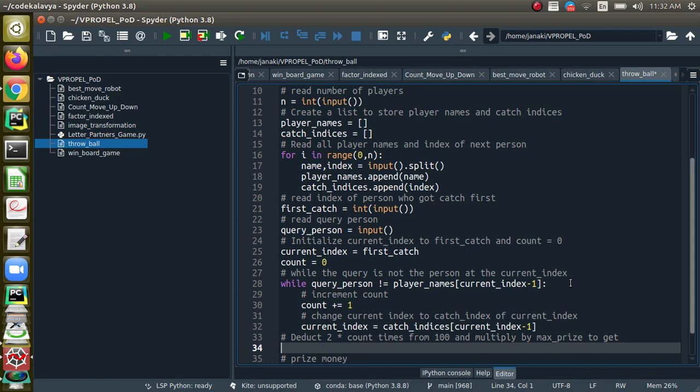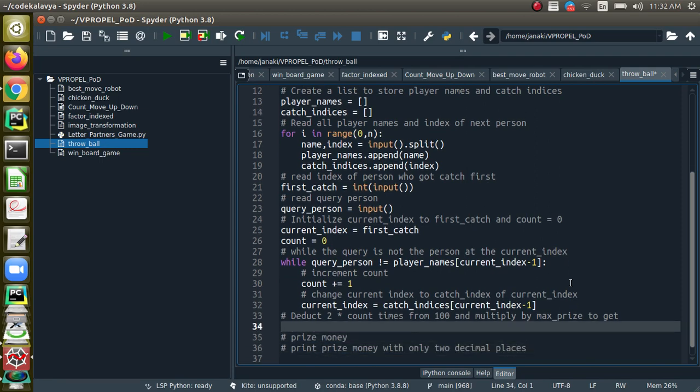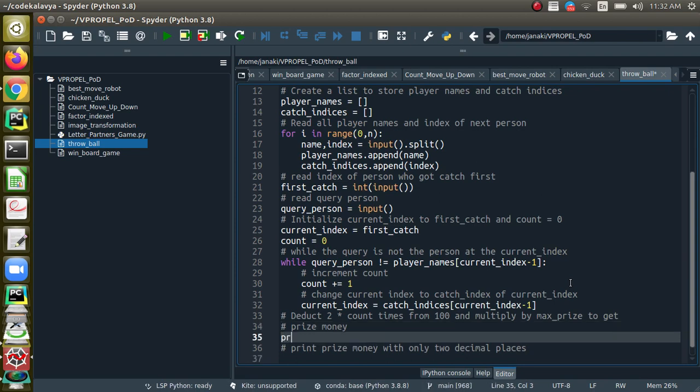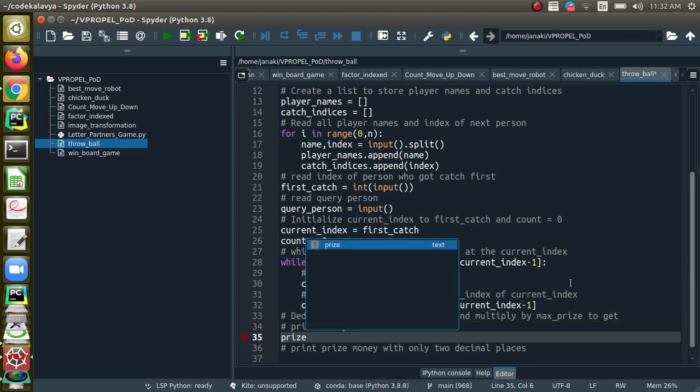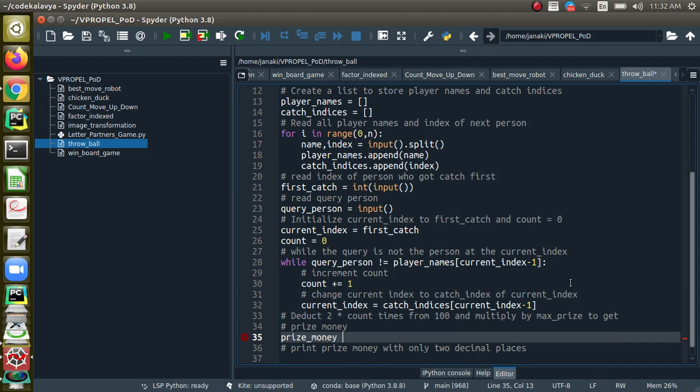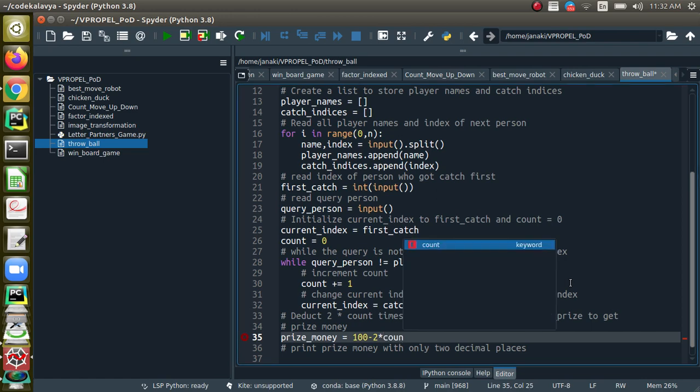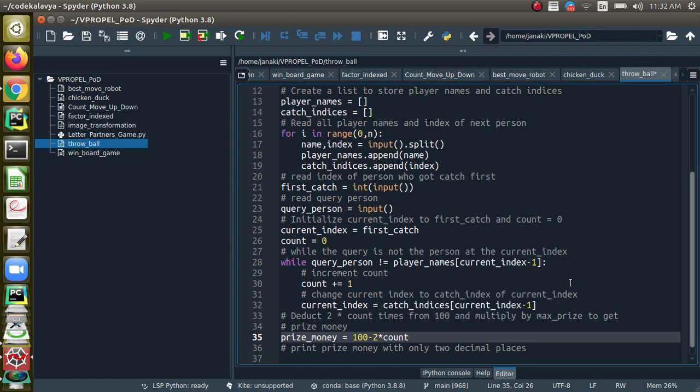So now you are going to deduct 2 into count percent from 100, right? And you are going to calculate the prize money. So let's say prize money equal to 100 minus 2 into count.